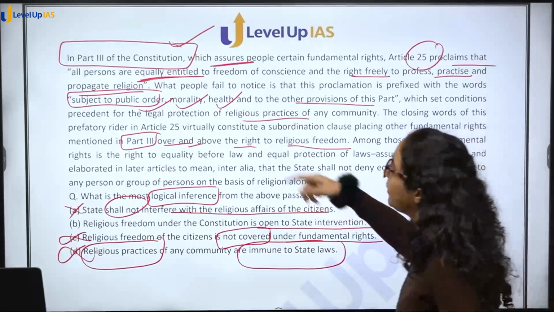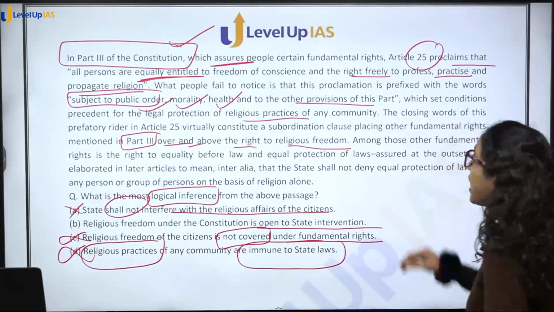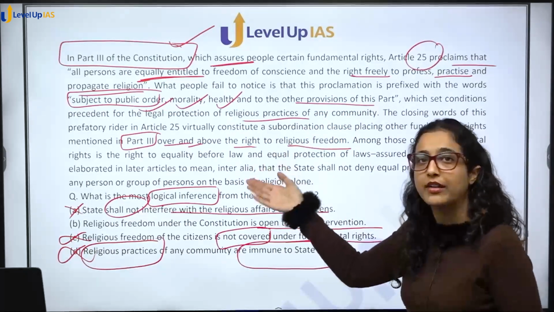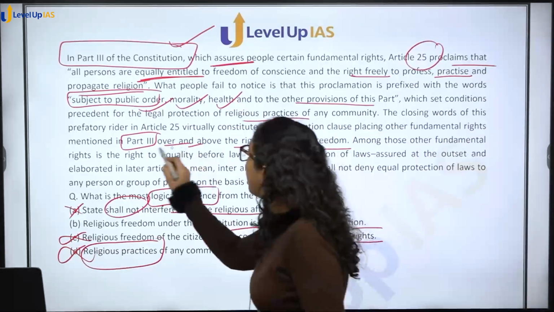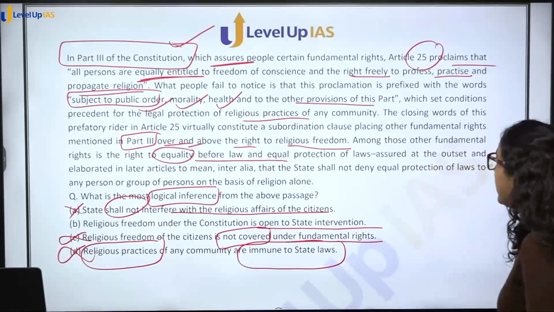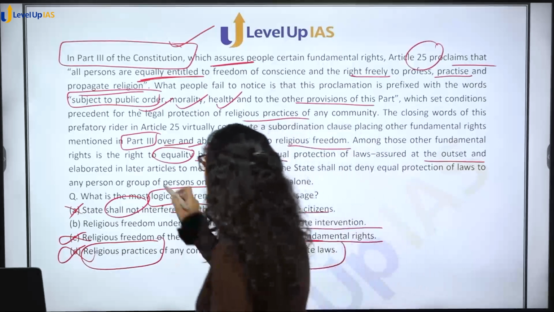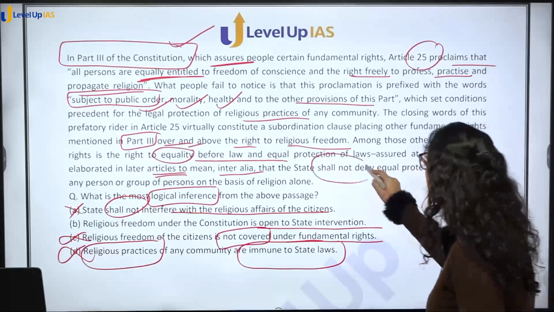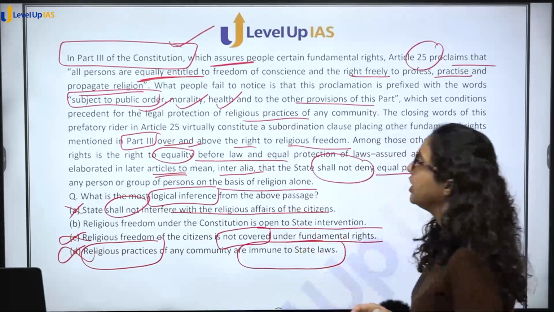ठीक है कि public order, morality, health ये सब over and above right to freedom. That means यहाँ पर नहीं होगा. This is important. This is also a prefactor. Then, among those other fundamental rights is the right to equality before law. This is above this. Then, equal protection of laws assured at the outset and elaborated in later articles to mean inter alia that the state shall not deny equal protection of laws to any person or group of persons on the basis of religion alone.